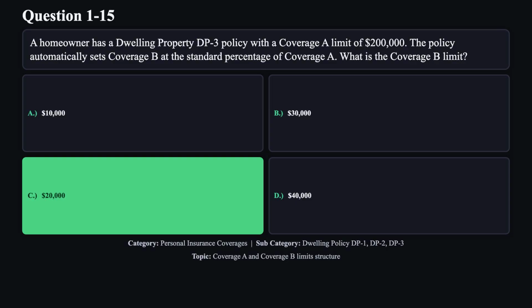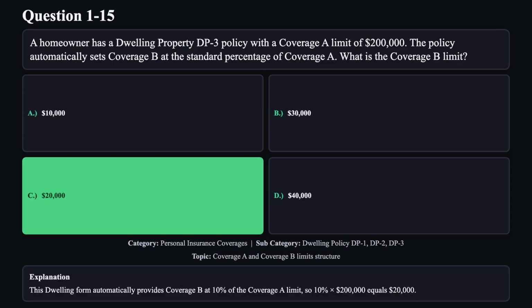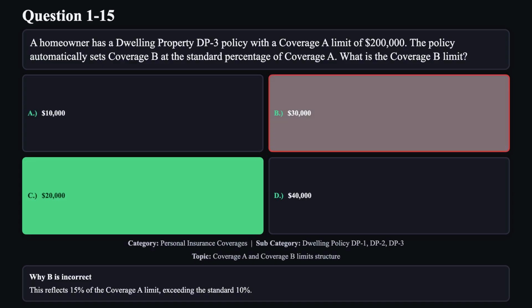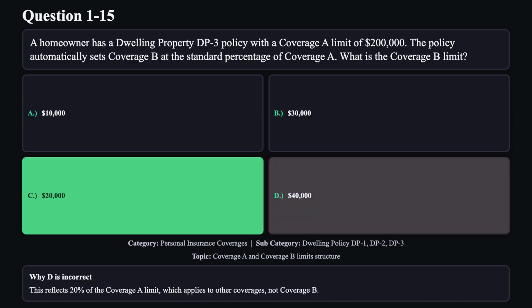The correct answer is C. This dwelling form automatically provides coverage B at 10% of the coverage A limit, so 10% multiplied by $200,000 equals $20,000. Reason A is not correct. This reflects 5% of the coverage A limit, but the standard dwelling form uses 10%. Reason B is not correct. This reflects 15% of the coverage A limit, exceeding the standard 10%. Reason D is not correct. This reflects 20% of the coverage A limit, which applies to other coverages, not coverage B.